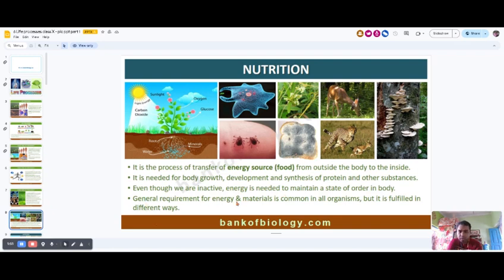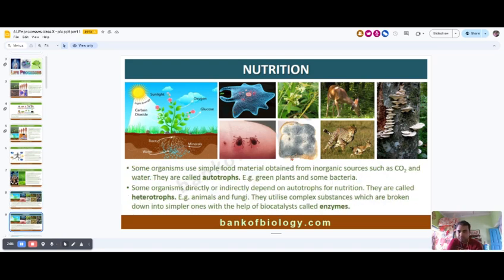The general requirement for energy and material is common in all organisms, but is fulfilled in different ways. In plants, it occurs by photosynthesis. In amoeba and all other organisms, the process is different. Some organisms use simple food obtained from inorganic sources, like plants absorb carbon dioxide and water, and they make their own food. For this reason, they are known as autotrophs. Some bacteria are also autotrophs, known as chemoautotrophs, or cyanobacteria, which are photoautotrophs.